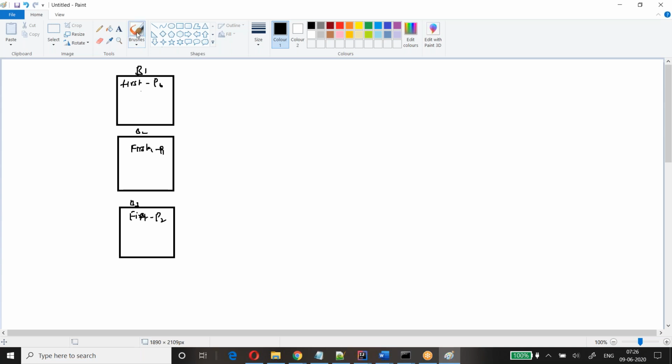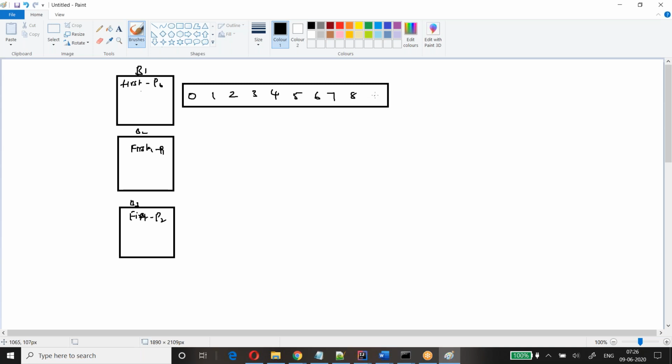As we know, a partition will have some data in it. Let's say this is my data. I have a set of messages 0, 1, 2, 3, 4, 5, 6, 7, 8, 9, and so on.